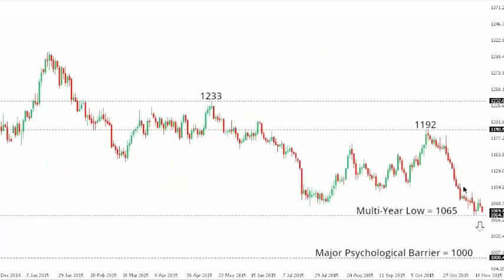Gold. So gold remains under pressure, with the market recently trading to fresh multi-year lows at 1065, and the market could be poised for fresh weakness down towards key psychological barriers at 1000. Look for a close below 1050 to confirm and accelerate declines, while ultimately only back above 1100 would take the immediate pressure off the downside.